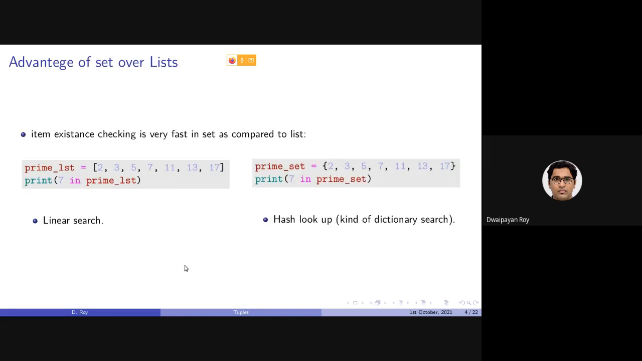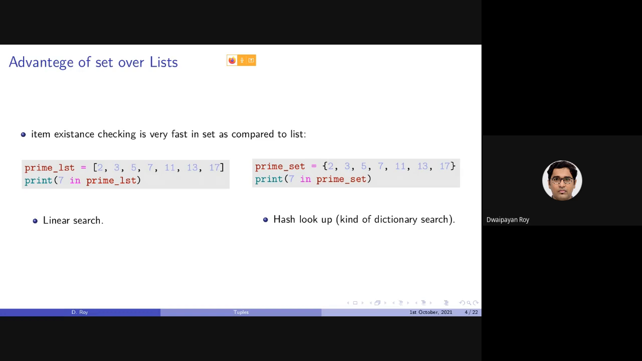Now, the advantage of using set over list is, as I discussed, if you want to perform a search in a list, it will be a linear search. Whereas if you want to perform a search in a set, it will be a hash lookup. That is, if there are, say, n elements in the list, it would take order of n time to check for the existence of an element. Whereas hash lookup can happen in order of one time. That is, it is very fast.